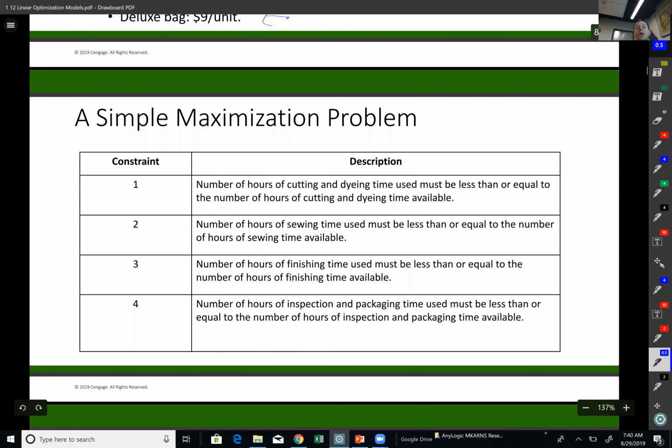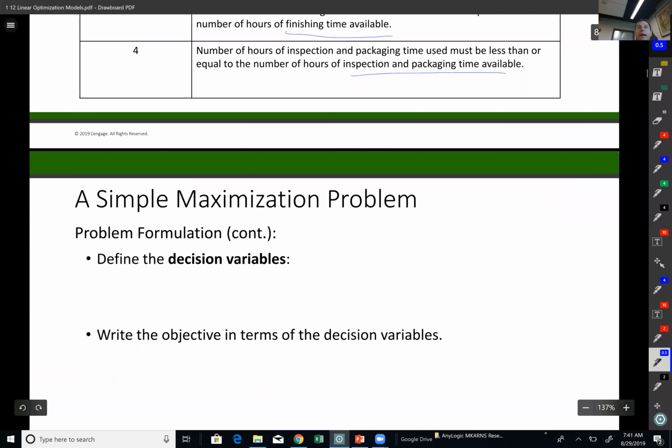So as I told you before, in optimization models in general, linear optimization models specifically, we should have constraints. In this case, these rules or regulations, for example, cutting and dyeing time available. We don't have unlimited time here, all right? Another constraint here, second constraint, is sewing time available. So each department has available time. Since I have 4 departments, I have 4 constraints associated with them because I don't have infinite number of hours available for me. So let me go to the next slide.